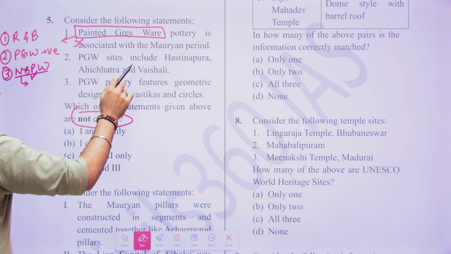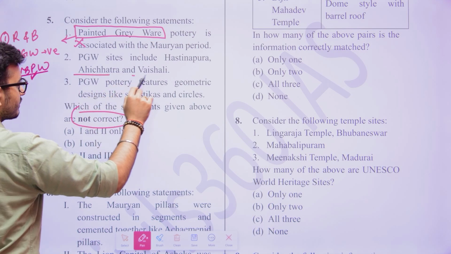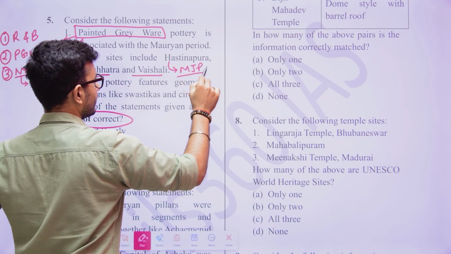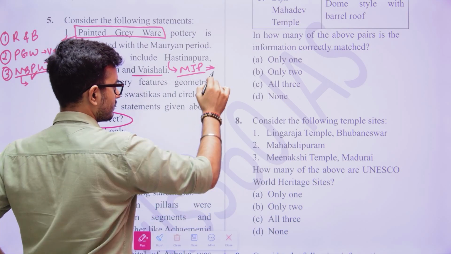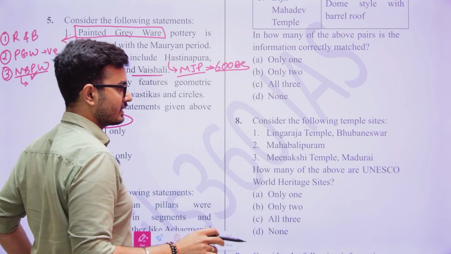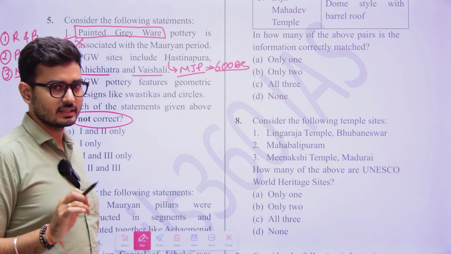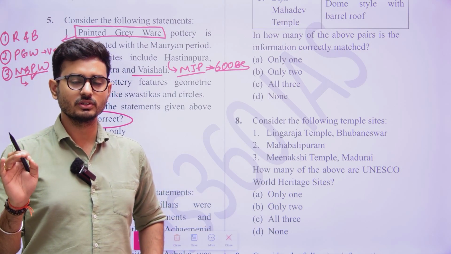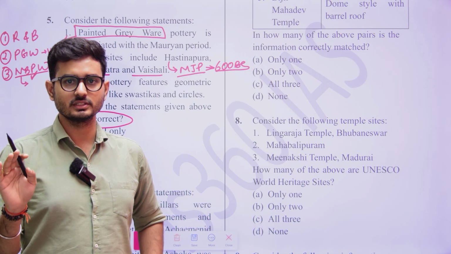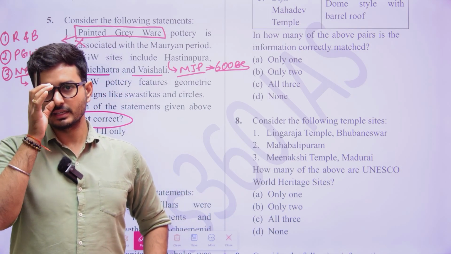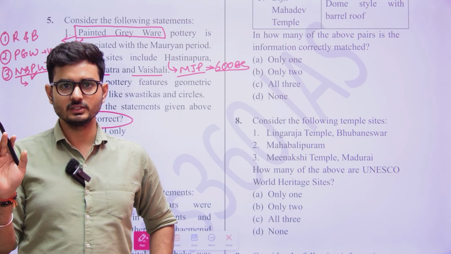Painted grey ware sites include Hastinapur, Ahichchhatra and Vaishali. Now what are these? Mahajanapadas. The Mahajanapadas emerged during 600 BC. But it is not like the Mahajanapadas directly emerged in 600 BC. There were no traces of urbanized cities prior to 600 BC? No, we cannot make a statement like that. Until 600 BC, there was the Vedic age.